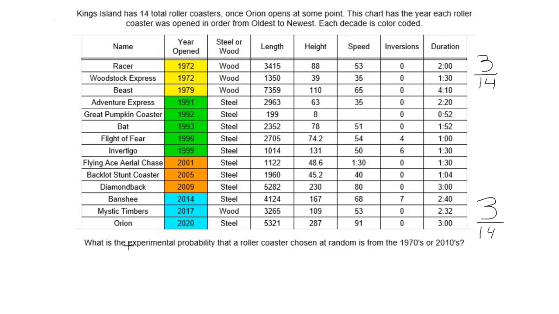So our experimental probability that a roller coaster is chosen at random is from the 70s or the 2010s, we just have to add them together. So 3 out of 14 plus 3 out of 14. That's 6 out of 14.